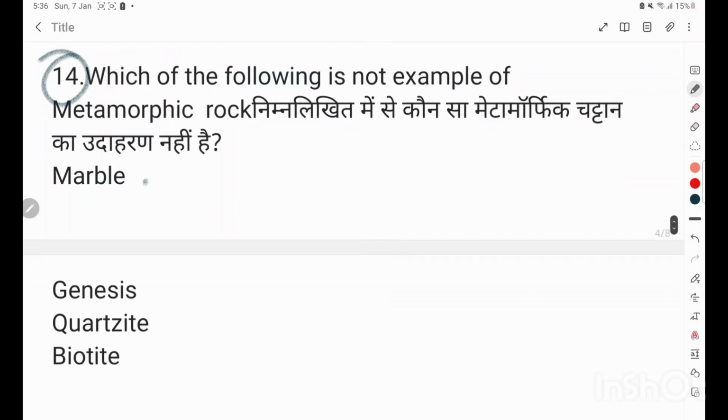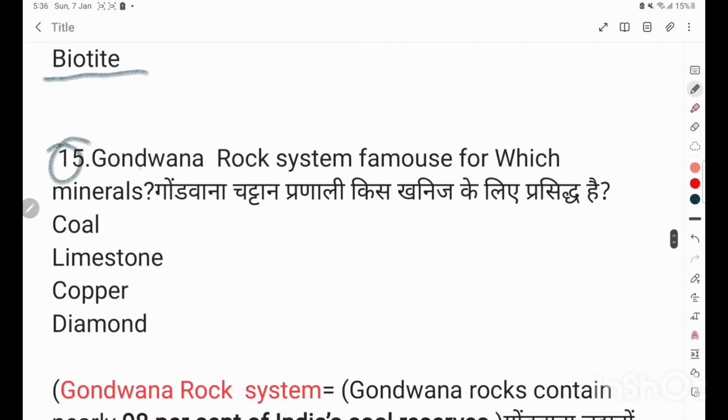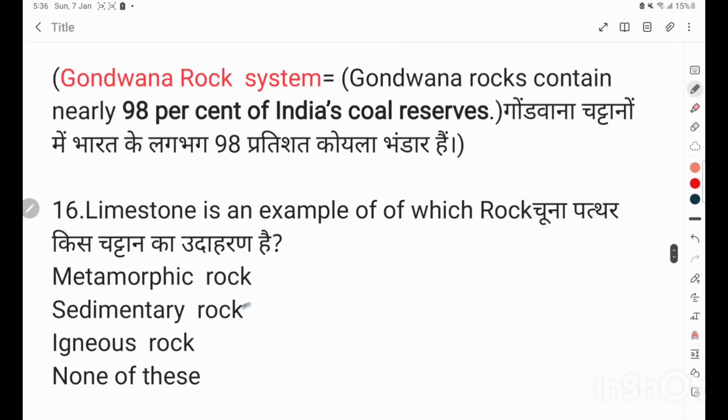Question number 14. Which of the following is not an example of metamorphic rock? Marble, gneiss, quartz, biotite. Correct answer is gneiss. Question number 15. Gondwana rock system is famous for which minerals? Coal, limestone, copper, diamond. Correct answer is coal. Gondwana rocks contain nearly 98% of India's coal reserve.